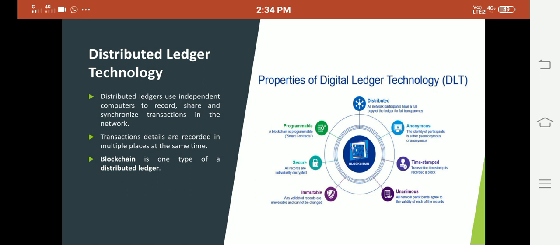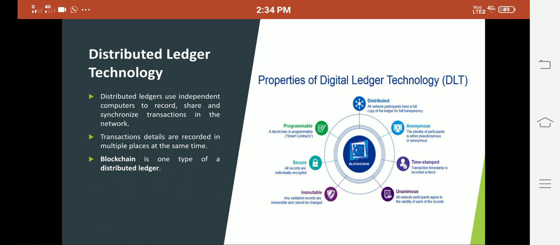Next property we have is secure. The blockchain is implemented based on strong crypto primitives like public key cryptosystems. We have used the elliptic curve digital signature algorithm, as well as digital signatures and hash functions, which make the blockchain system very secure. Another property of DLT, that is blockchain, is programmable. Not only for crypto transfers, we can even develop applications. We can write smart contracts, write programs and deploy them in the blockchain. So the blockchain is programmable.